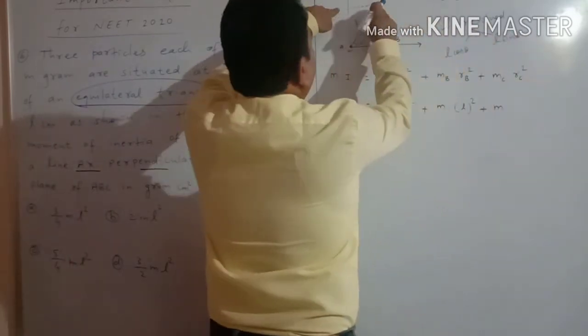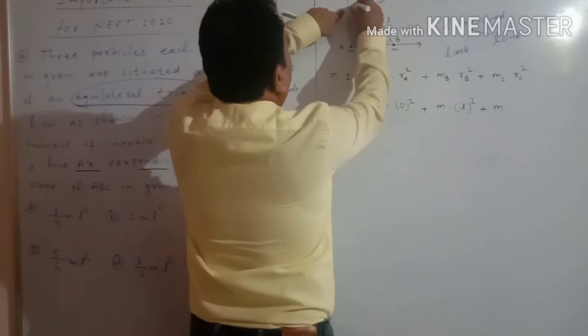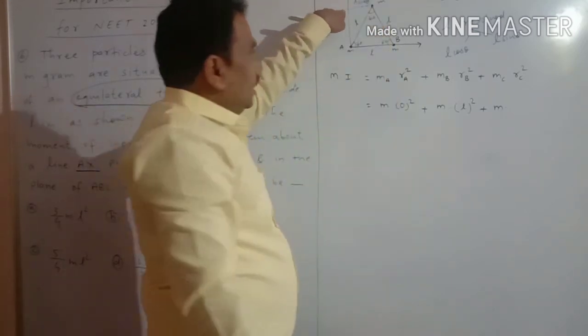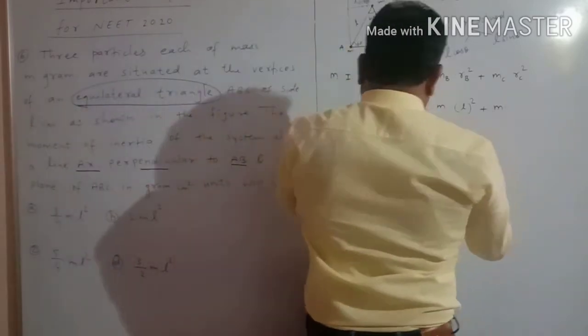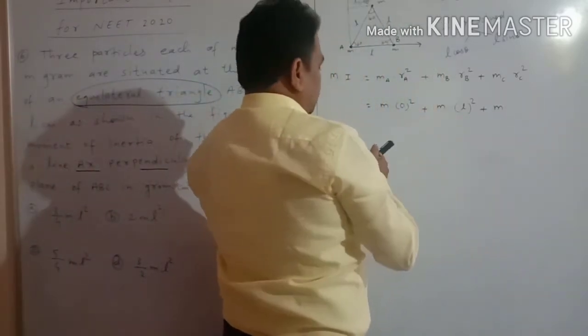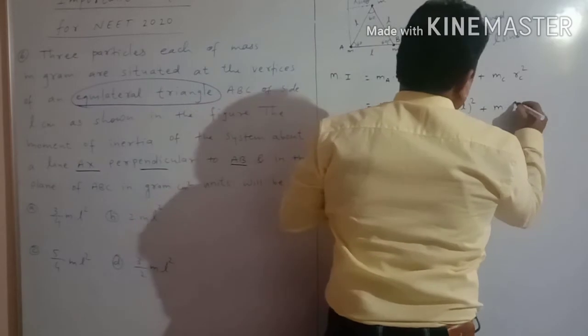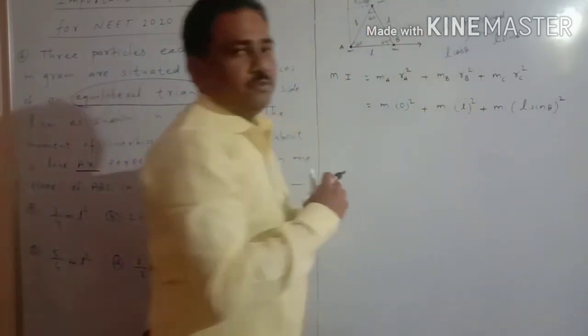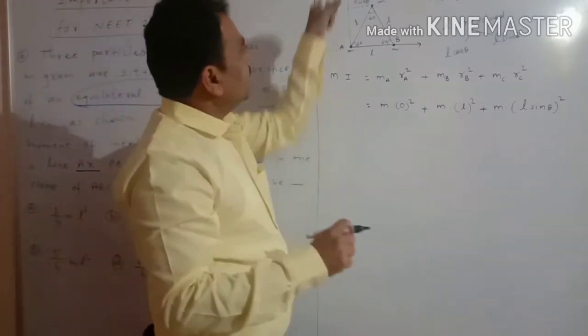So this distance is L sin theta. Okay, so we are taking here Rc square, that is bracket L sin theta, square. Why are we taking L sin theta here?